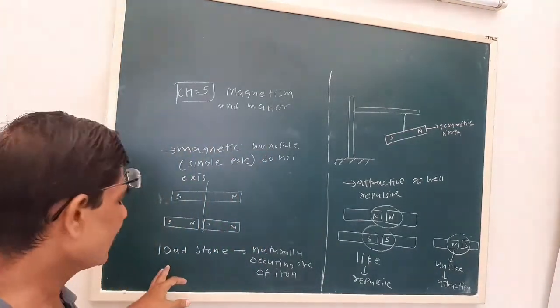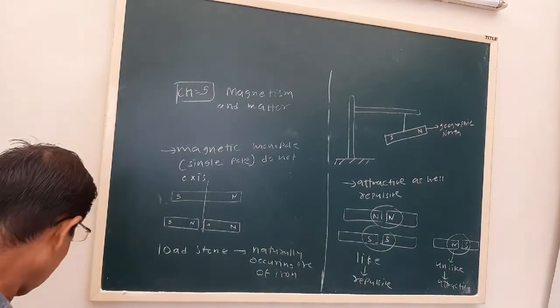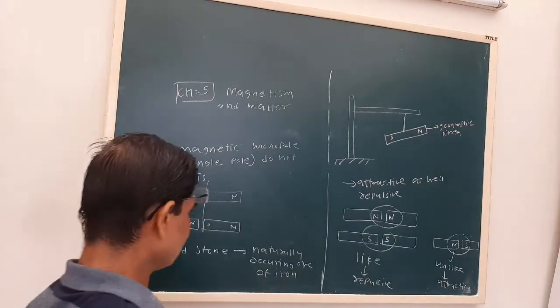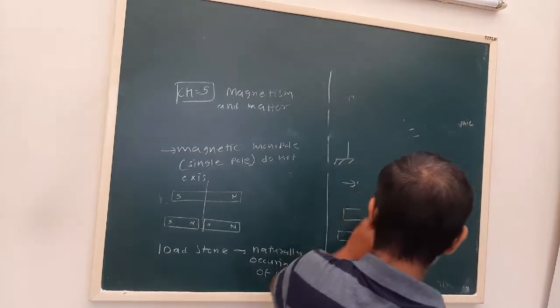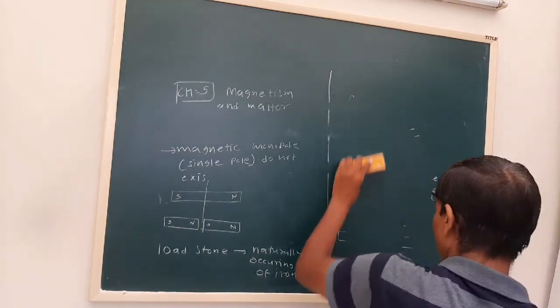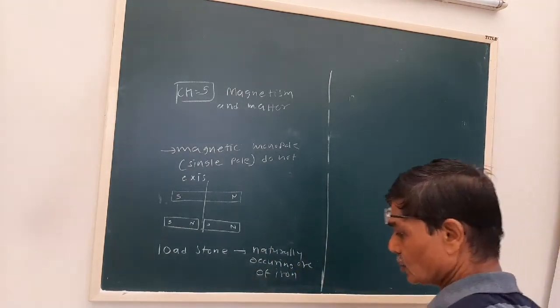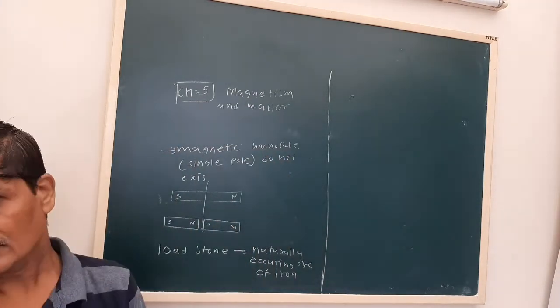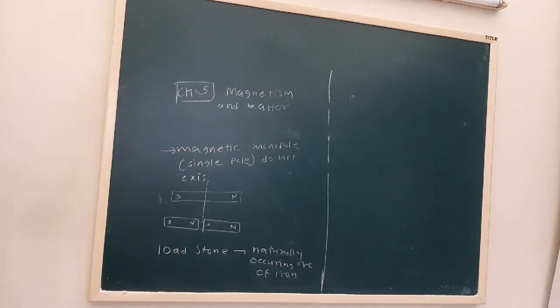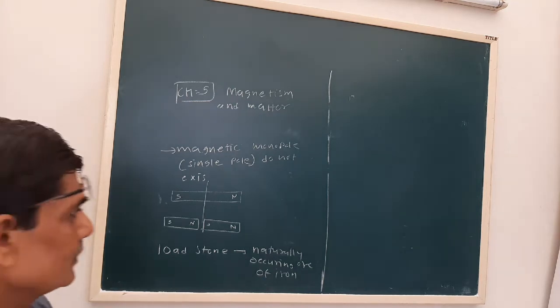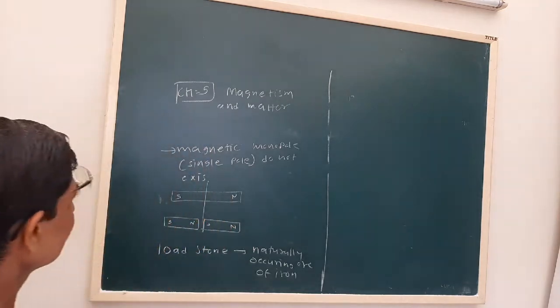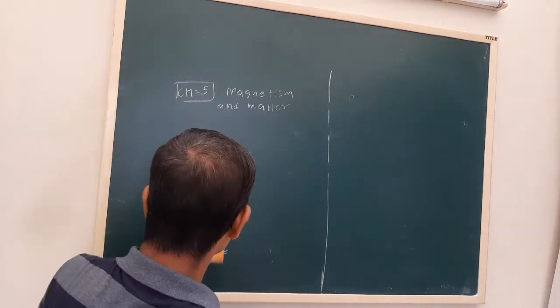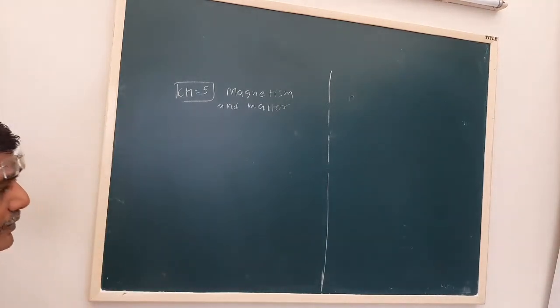So that makes it a natural magnet. And industrially, the magnet is produced by different processes. We will be studying that in the last part of the lesson. Now, first we become familiar with the magnetic field of a bar magnet.